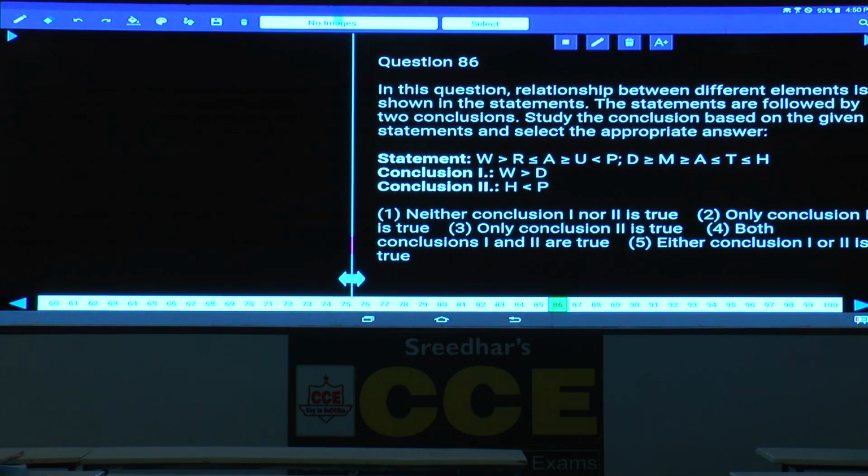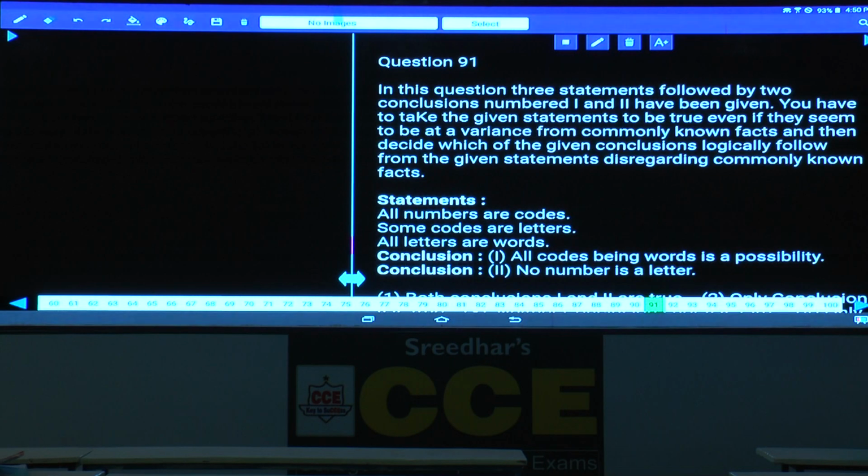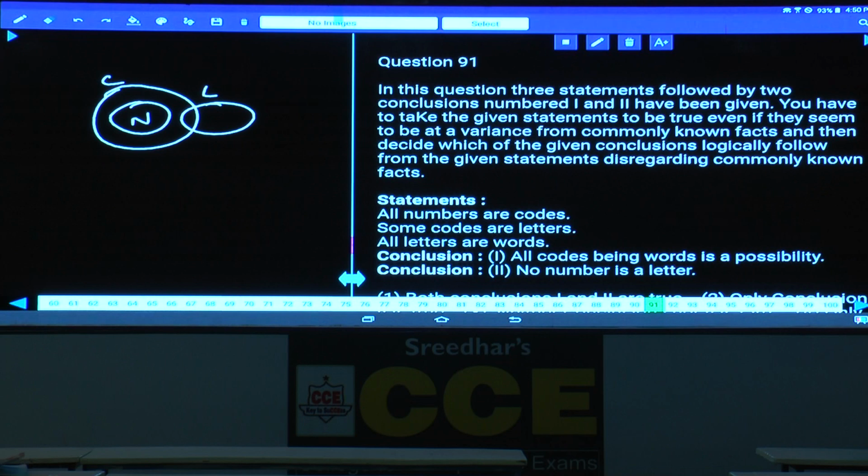Then 91 to 95. Now question numbers 91 to 95. In this one, all numbers are codes. Next, some codes are letters. All letters are words. Then what is the first conclusion? All codes are words is possible.